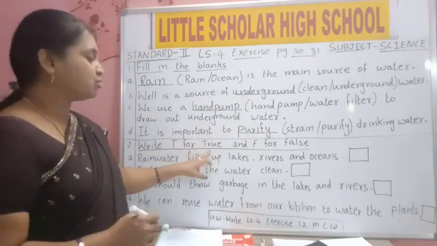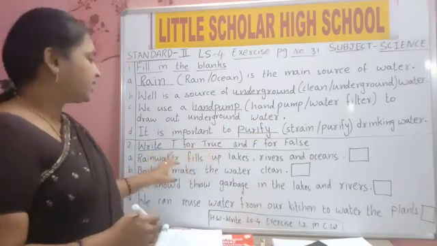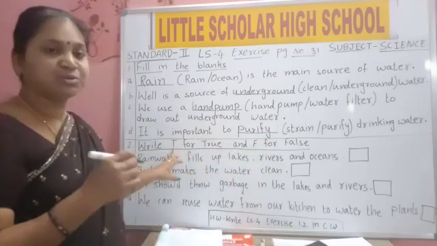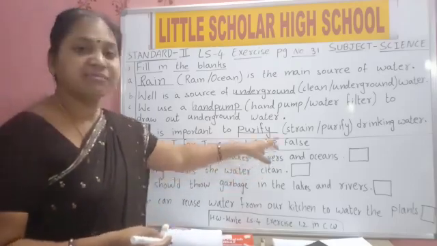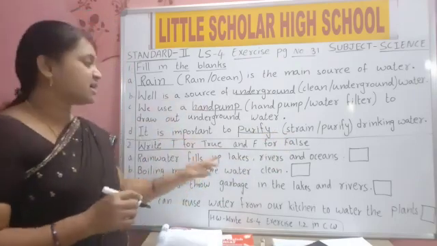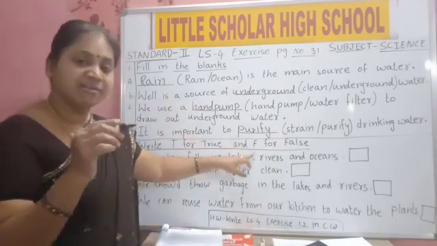Write T for true, second bit now. Write T for true and F for false. If the sentence is correct, you will write T. If the sentence is wrong, you will write F, false.